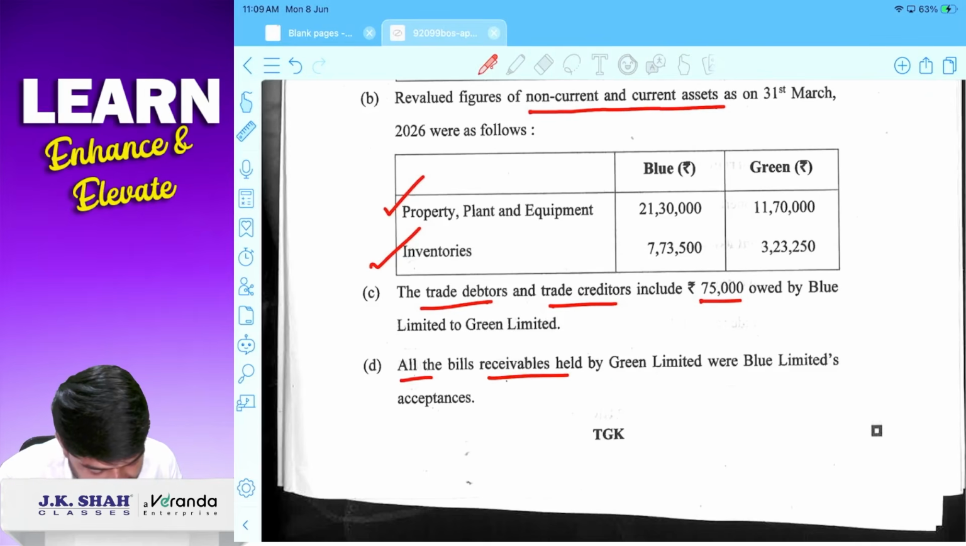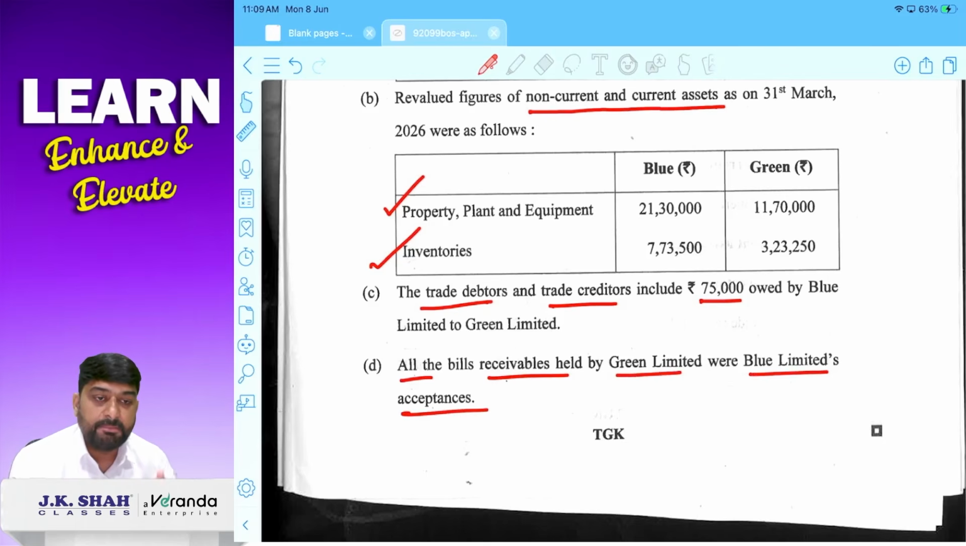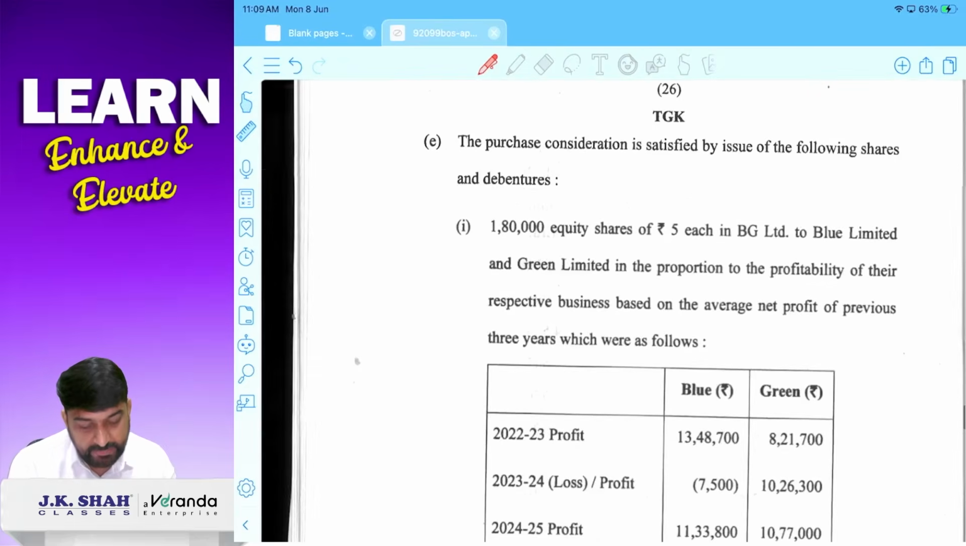All the bills receivable held by Green Limited were Blue Limited's acceptance. This is intercompany bills. It should be eliminated. इसको भी eliminate करना है. किधर eliminate करना है? Purchasing company के book में eliminate करना है. Correct? पहले take over करना, बाद में eliminate करने का.